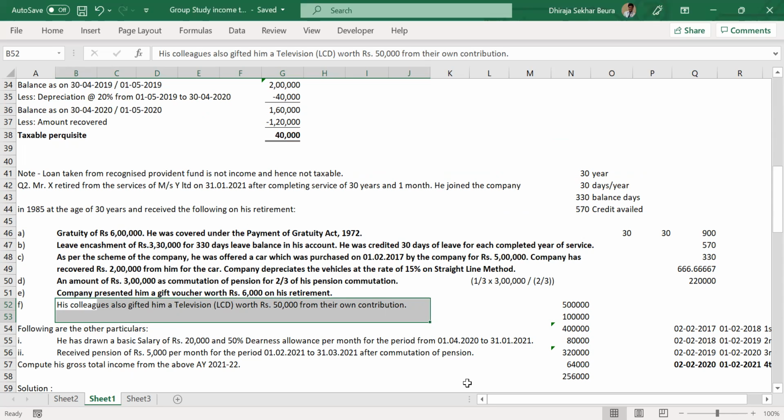It is other income. Why? Because the colleagues are gifting, not the employer. Between colleagues and him there is no employer-employee relationship; they are just friends. So you are not going to include it in taxable salary. But if it is gifted by the employer, then it will become part of salary.